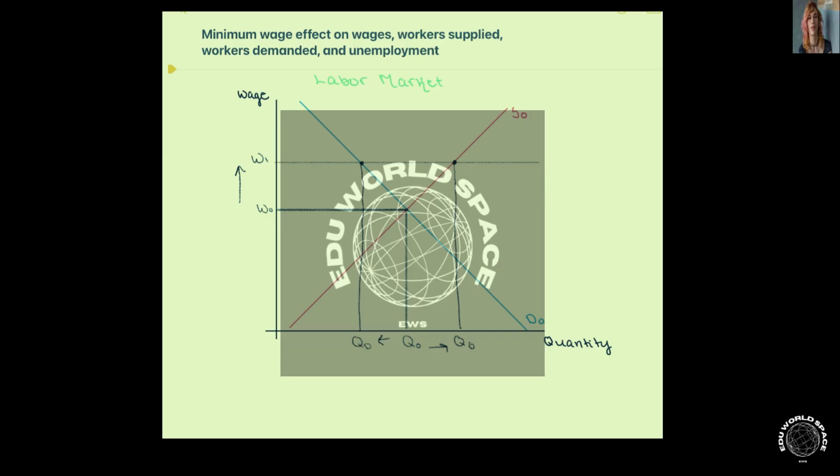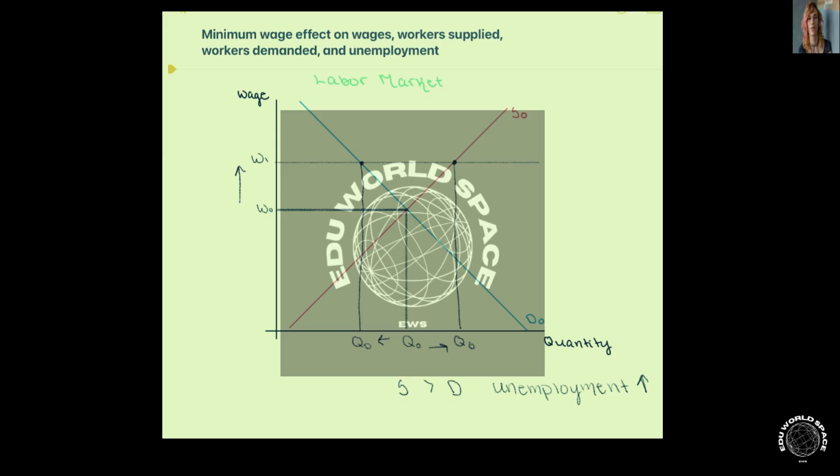So what we're seeing here is that our supply of labor is far greater than our quantity demanded of labor. So as a result of this, we're likely to see unemployment increase because workers are gaining supply, because people want those higher wages. They're more willing to work. However, employers can't afford to pay all of those workers this higher wage, so they're going to hire fewer workers, meaning that that demand for workers has dropped.